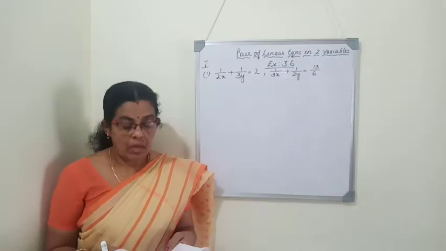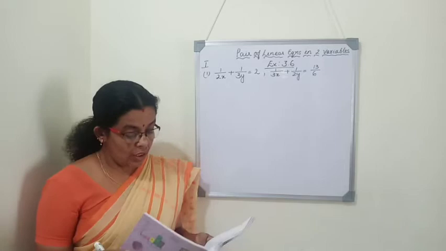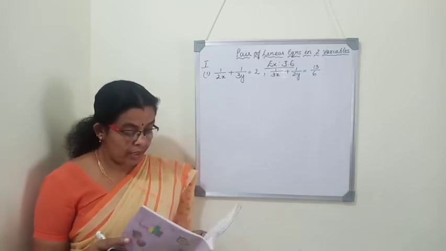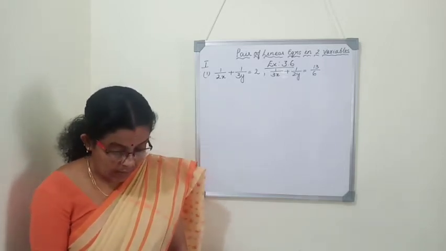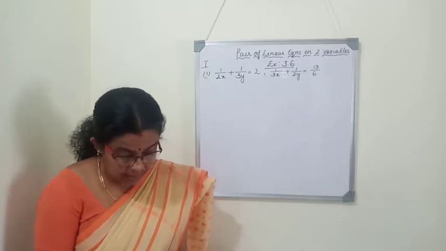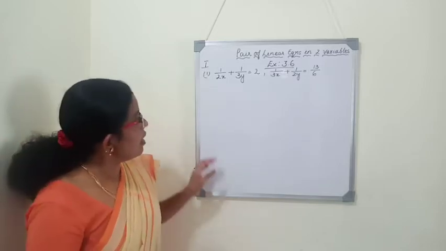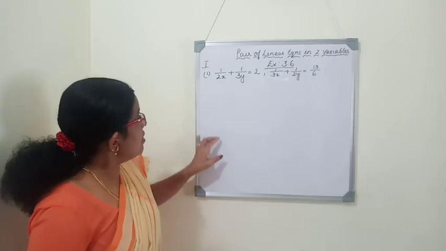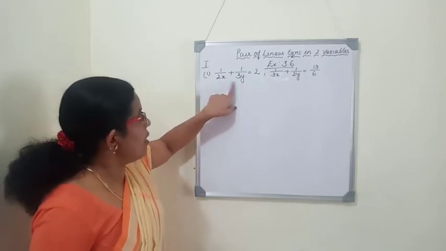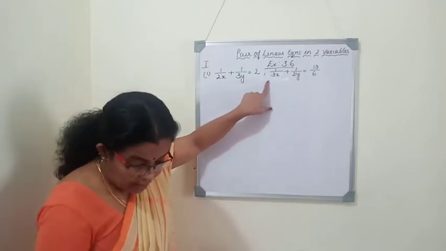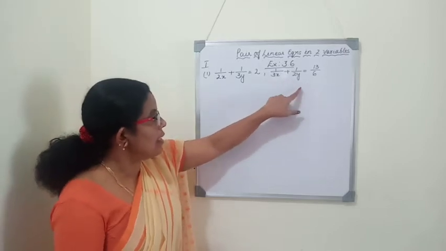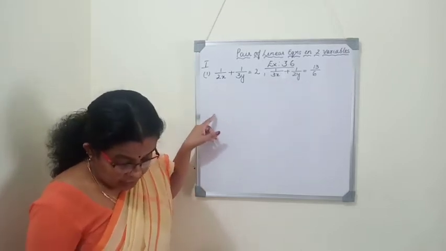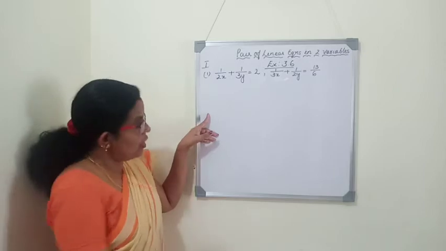The next topic is equations reducible to a pair of linear equations in two variables. That is the next exercise, last exercise, exercise 3.6. The first question is 1 by 2x plus 1 by 3y equals 2 and 1 by 3x plus 1 by 2y equals 13 by 6. Equations reducible to a pair of linear equations in two variables.